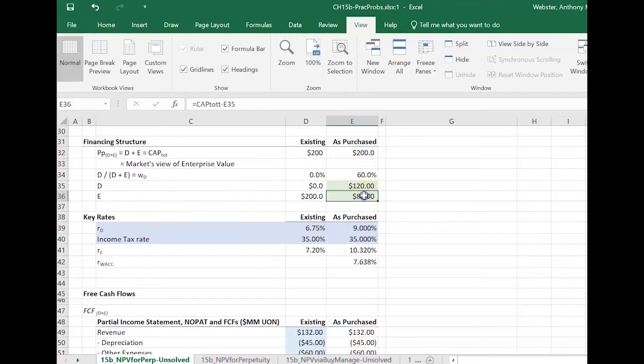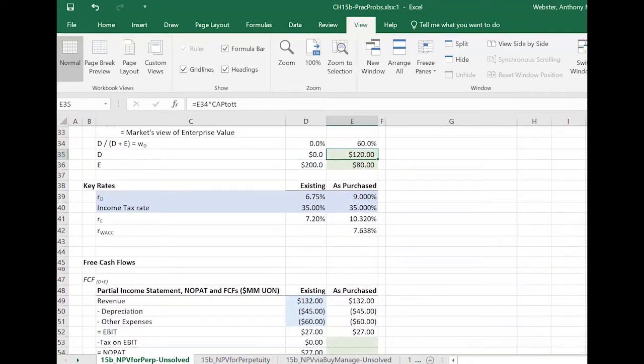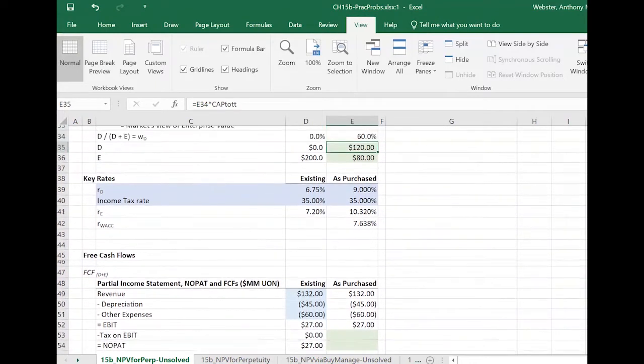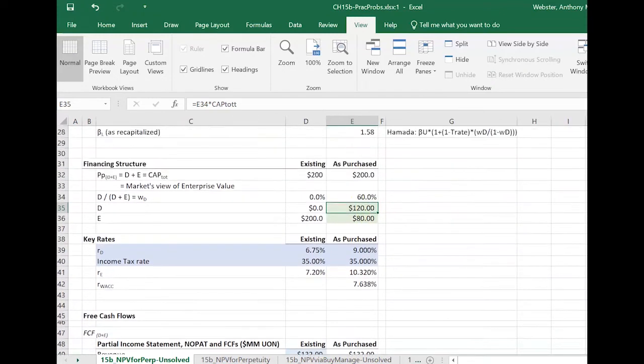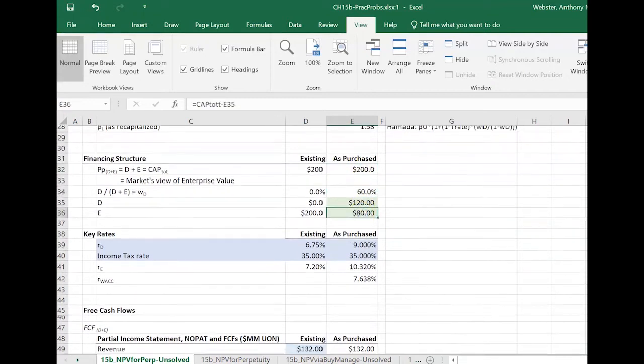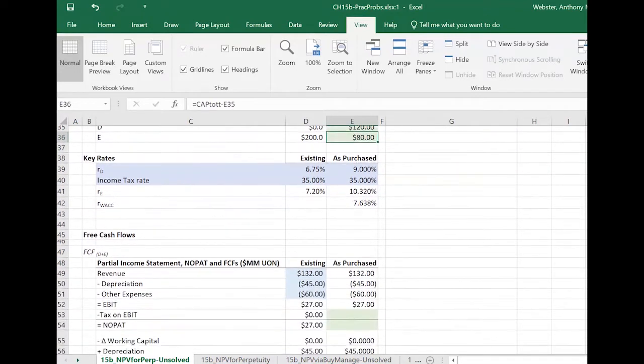So the equity team is going to have to cough up 80 million of their own funds, and the lending team is going to have to cough up 120 million of its own funds to lend to the company at T equal 0. And again, the company uses those proceeds. It gets the loan, and it immediately turns around and pays the previous owners that 120. This 80 goes to the previous owners. Then the previous owners are paid off completely. They don't own any more shares and they walk away.